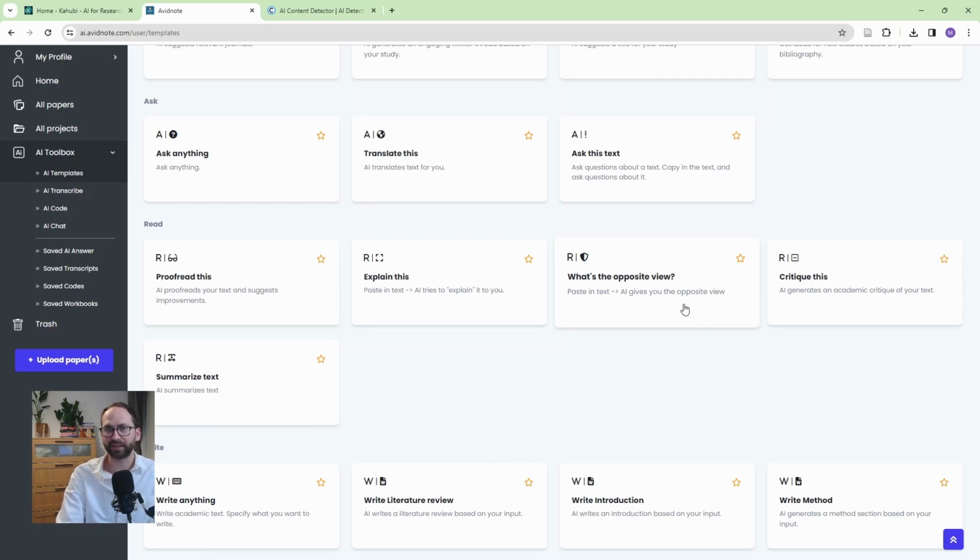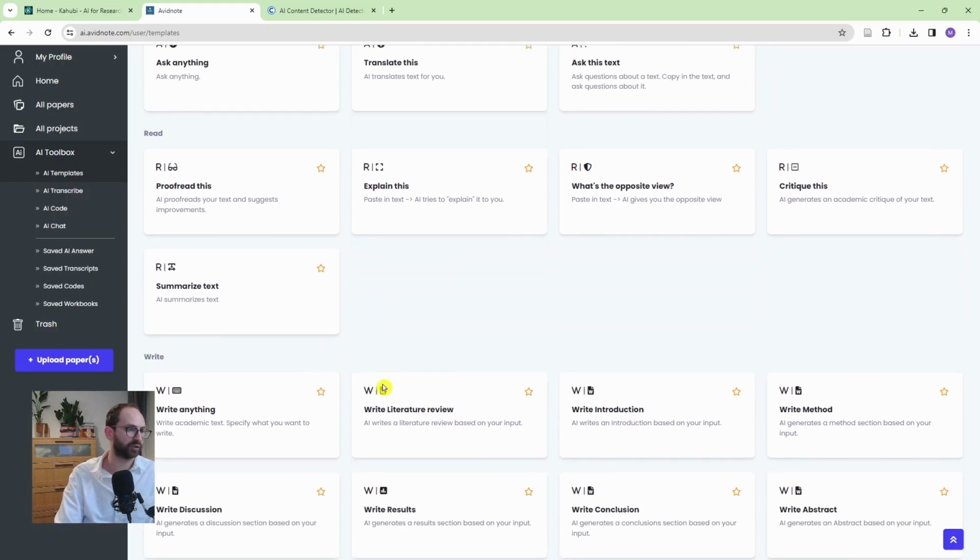It may not be correct, but it will give you an opposite view. So if you're writing a literature review, especially if you're working on a systematic literature review, which is a research on its own, actually hearing what it has to say about the opposite view might be really useful. It might give you some really good ideas and food for thought. Critique these, again, good stuff, and then it will create summaries for you as well.